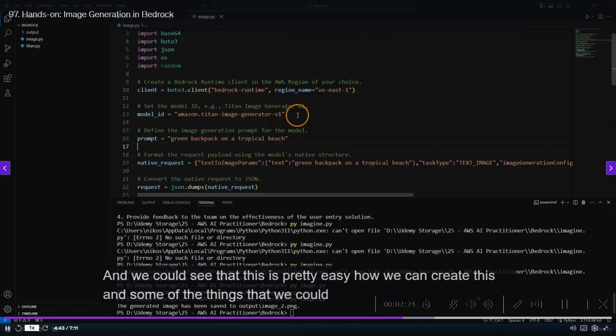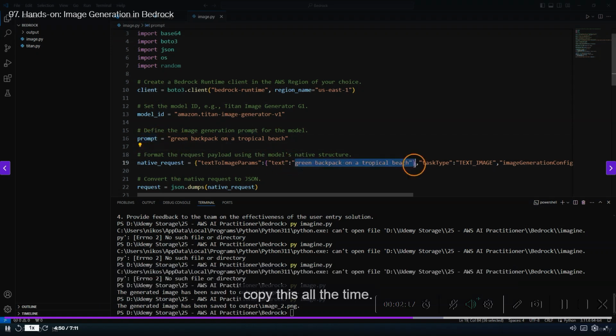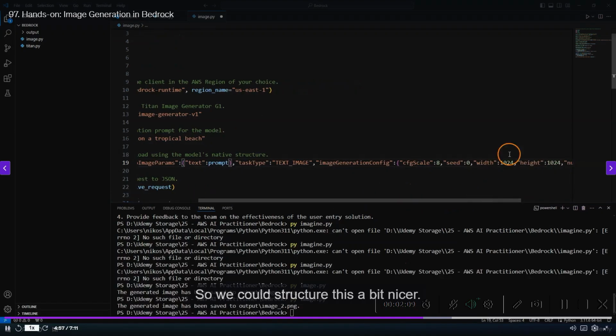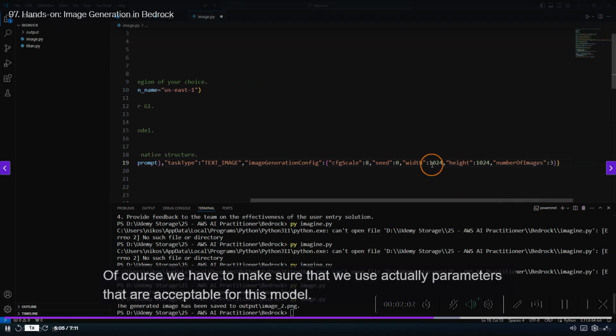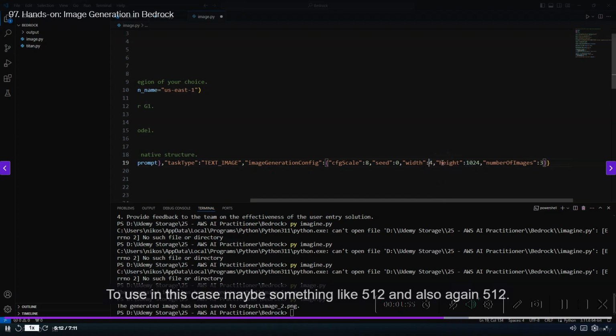And some of the things that we could improve, of course, here, for example, we can also use the prompt directly, so that we don't need to copy this all the time. So I will just remove this and paste this in here. Also here we have some parameters, so we could structure this a bit nicer. We could also use a different width and different height. Of course, we have to make sure that we use parameters that are acceptable for this model. But we could, for example, try to use in this case something like 512 and again 512.